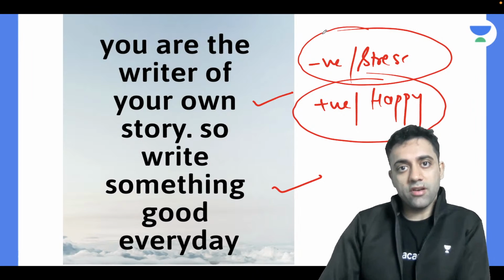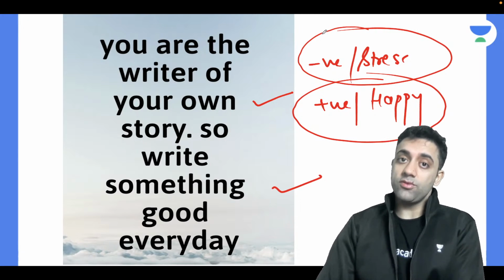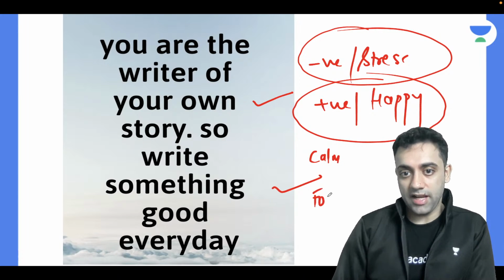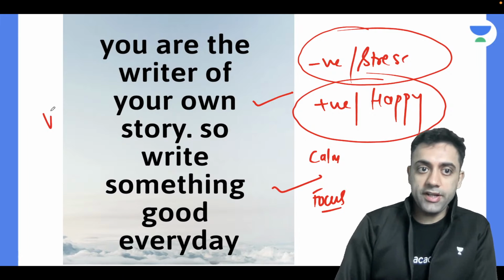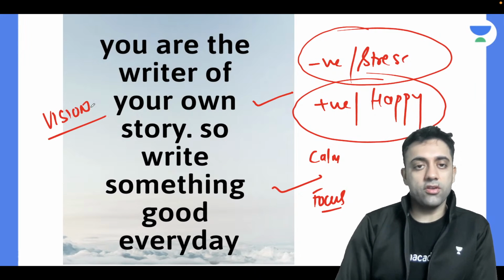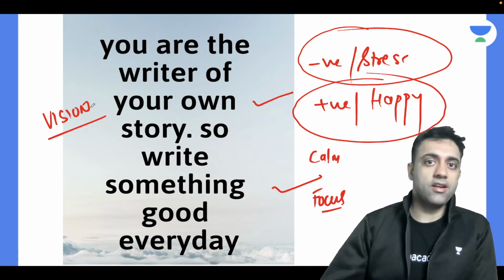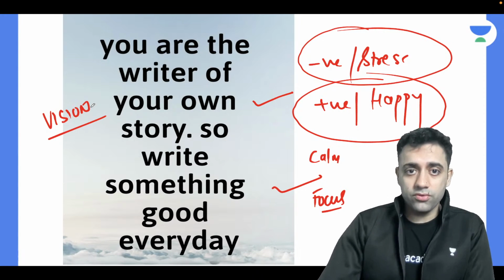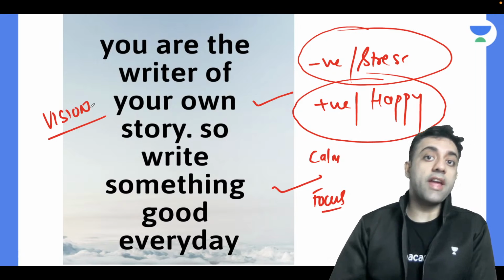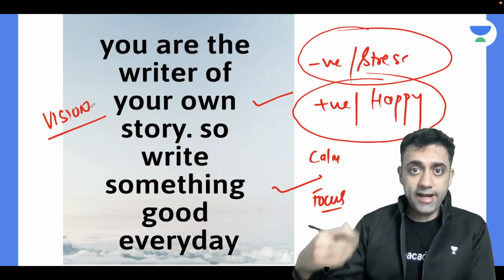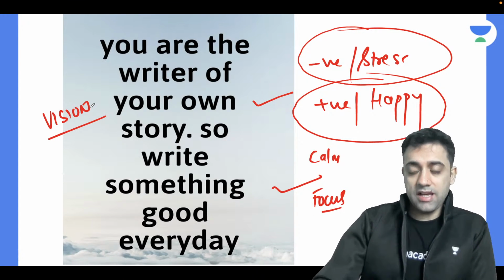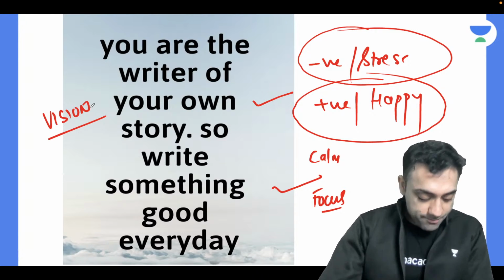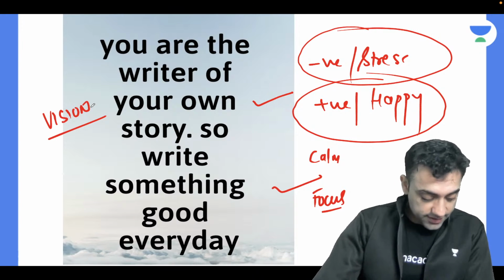So all we can try to do is try to be happy, try to stay positive, try to stay calm, and try to have a focus in life. A vision in life is everything. You need to have a vision. Without a vision, if you're working hard, it's hopeless. Then you are nowhere. So you are the writer of your own story. So write something good every day. Try to study, try to do as much as possible and in a very wonderful manner. Don't cram, try to understand the concept. Okay. Rachna, Zainab, Saini, Osama, Rashi.